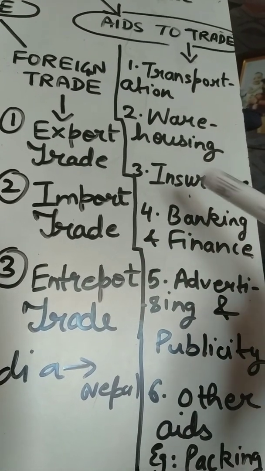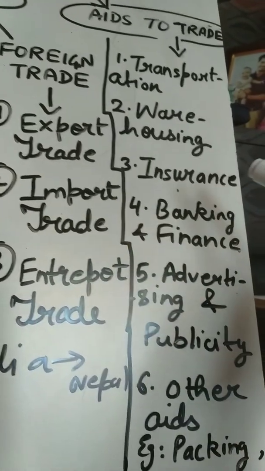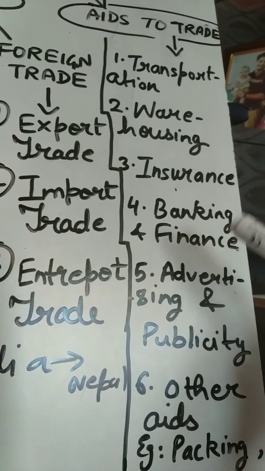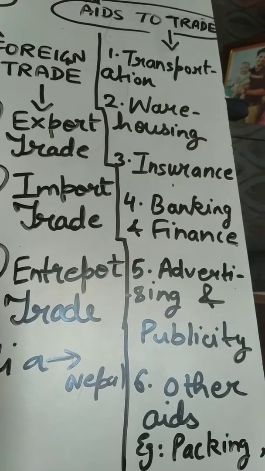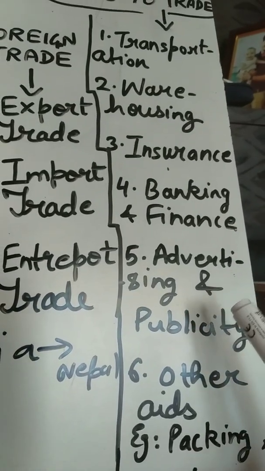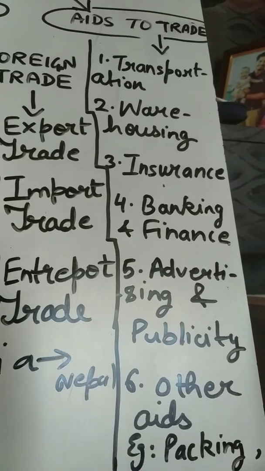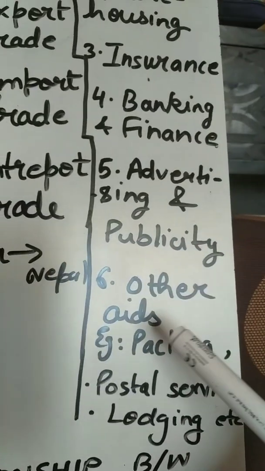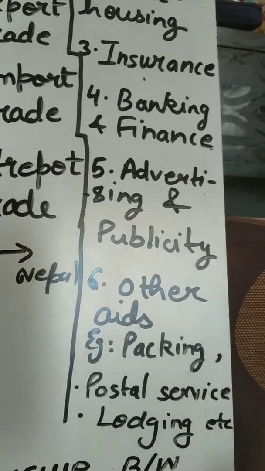Insurance helps in removing the risk of taking goods from one place to another, or reducing the risk of theft, fire, etc. Banking and finance are also helpful in trade because they provide you the money with which you can do the production of goods and services. Advertising and publicity is also another aid to trade because it informs consumers about various products. And there are other aids also, like packaging. Packaging is another aid because it protects the product from damage.